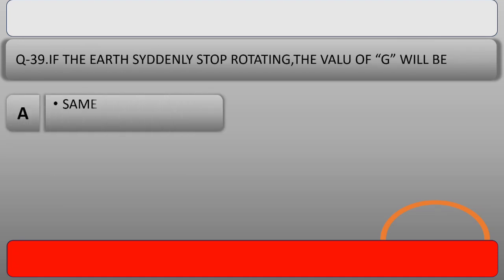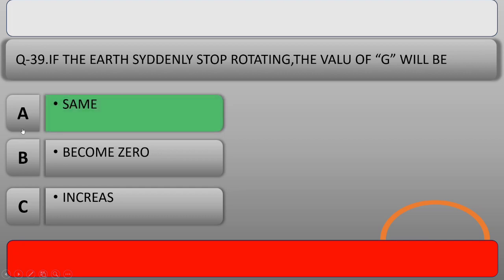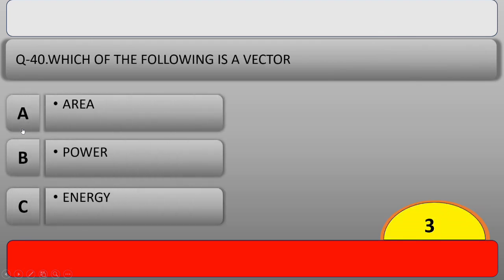Our next question is, if the earth suddenly stopped rotating, then the value of G will be. And the right answer is option A, remains same, because universal gravitation constant does not depend on any factor or any situation. Our next question is, which of the following is a vector quantity? And the right answer is option A, area.